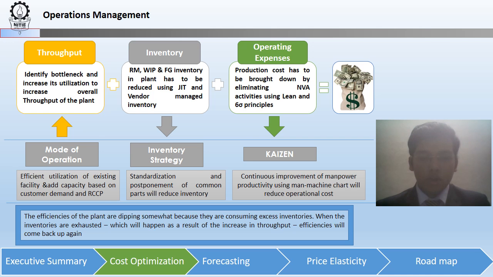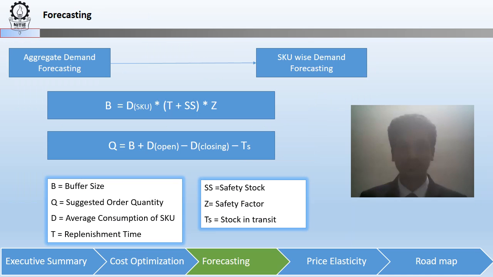Now I would like to call upon Rohan to carry forward. The sales forecasts were 90% accurate, but they are at the product family level. For more accurate demand planning so as to avoid demand shortages, SKU-wise demand forecasting needs to be incorporated. This will in turn improve our production planning and scheduling strategies.